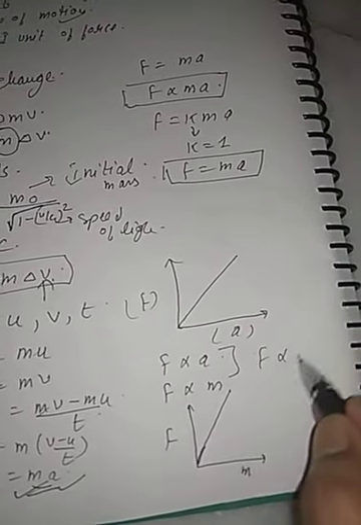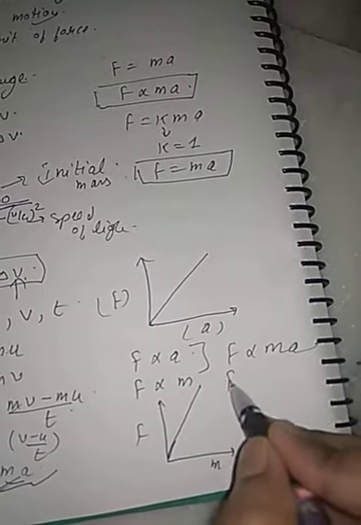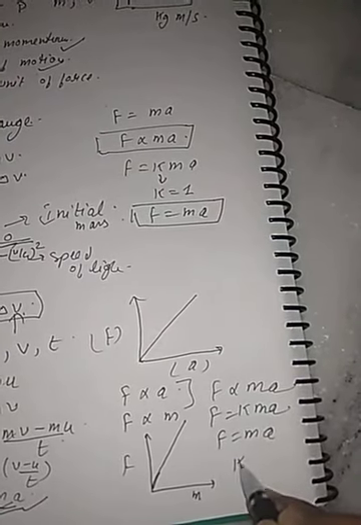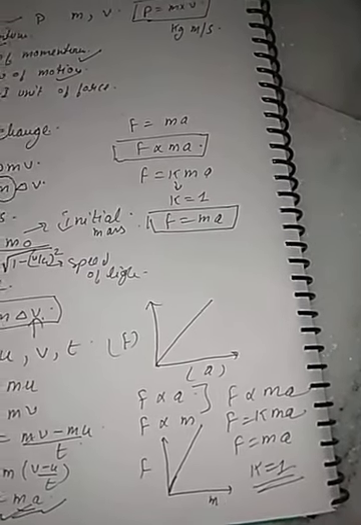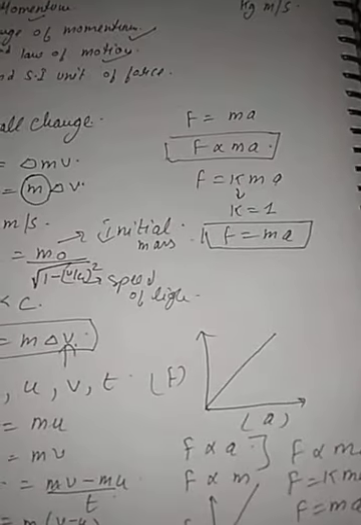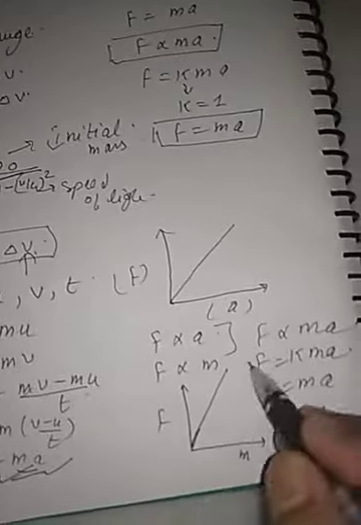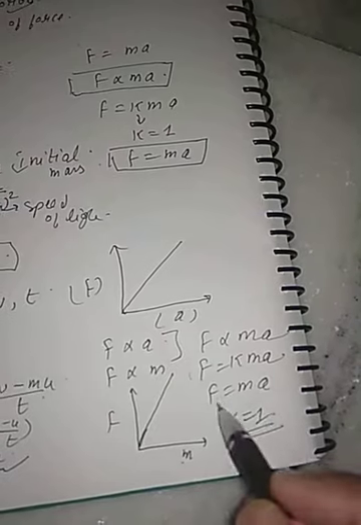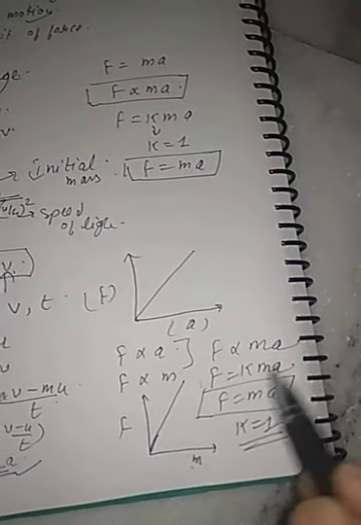Now combine these equations. F is directly proportional to ma, and it can be written as F equals kma, which I have already told you. Then F equals ma, because k equals 1. k equals 1, always unity. Clear? Now these two graphs show that these are directly proportional. Clear? Now this F equals ma is the second law.